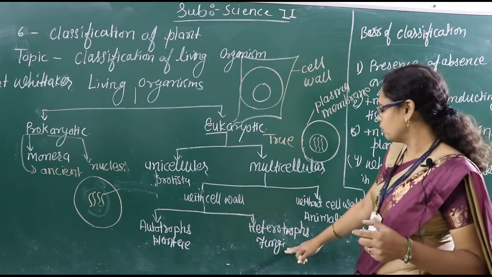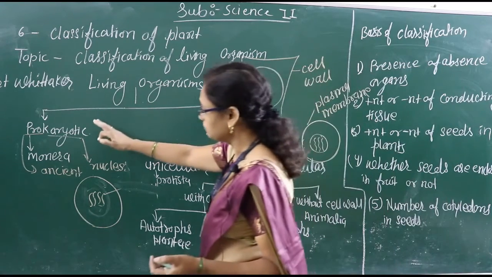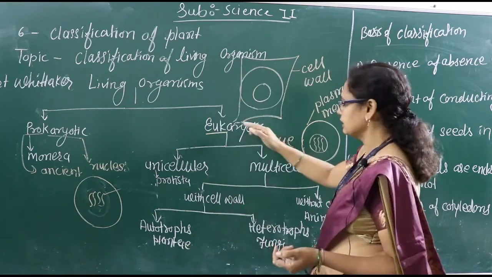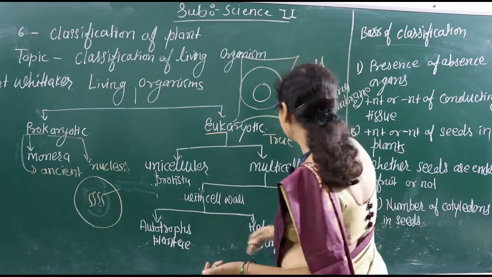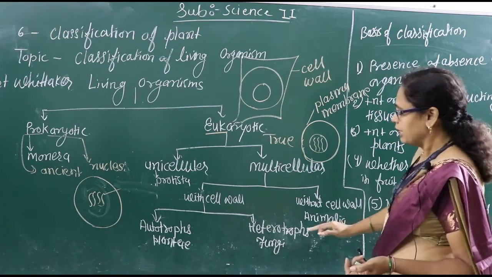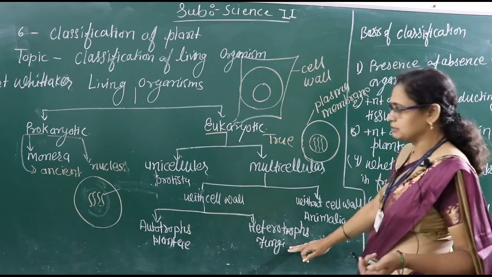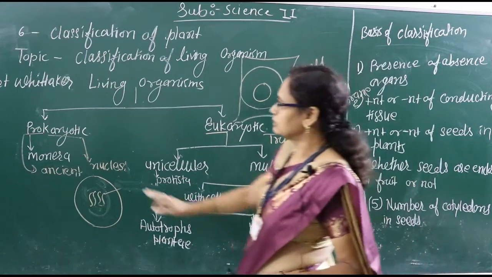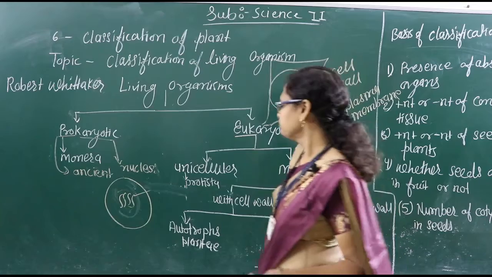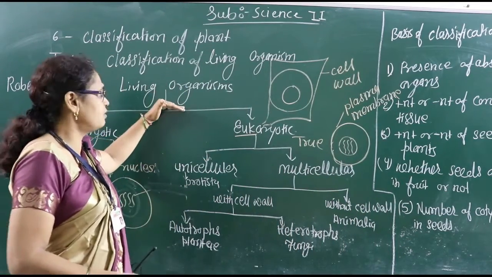Okay. So who are kept here? Fungi. So what have we seen? In prokaryotic, the first kingdom is Monera. In eukaryotic, the second kingdom is Protista. In multicellular, the third kingdom is Animalia. And after that, the fourth kingdom is Plantae, and the last, fifth kingdom is Fungi. So these are the five kingdom classification of Robert Whittaker. Okay. Now, these are the classification of living organisms.